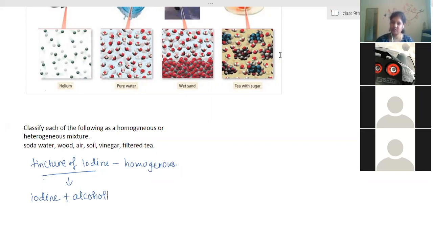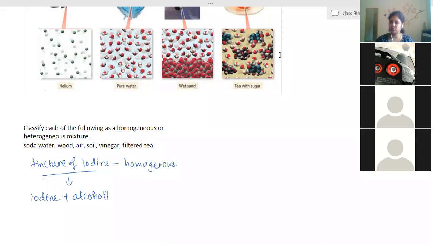Carbon dioxide is a solute, water vapor is a solute, and nitrogen is the solvent, because the component taken in a larger quantity becomes the solvent, and the component taken in a smaller quantity we consider the solute. Take tincture of iodine: a small amount of iodine is mixed with alcohol. So alcohol is the solvent and iodine is the solute.